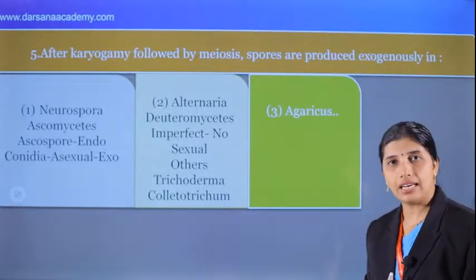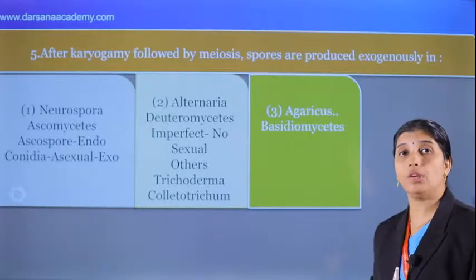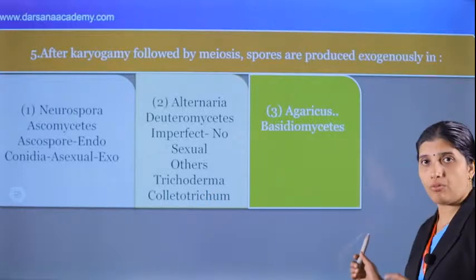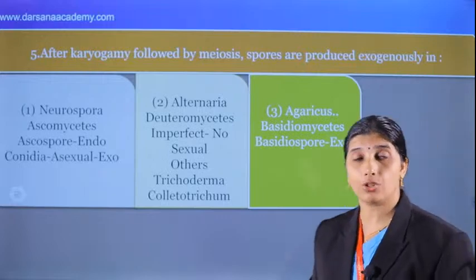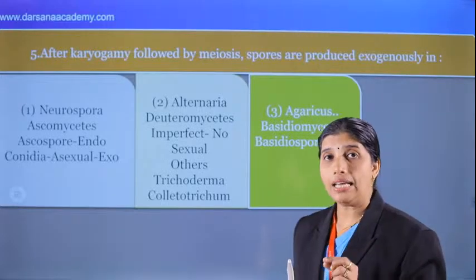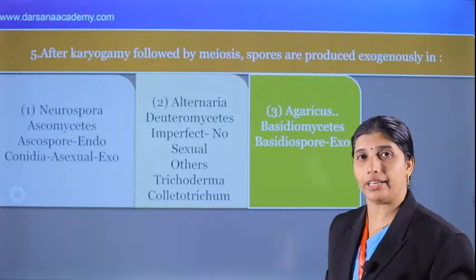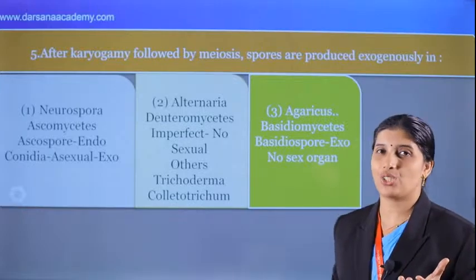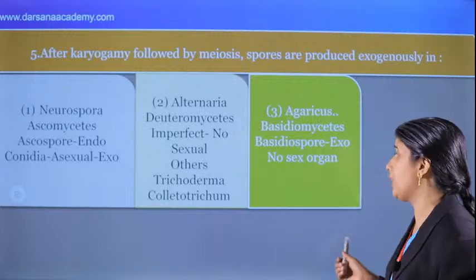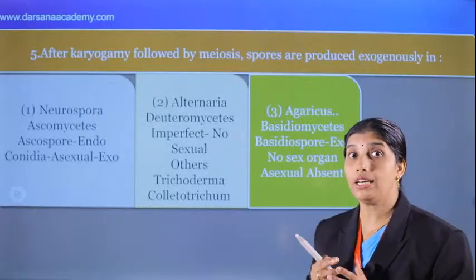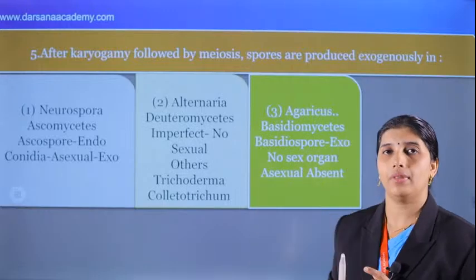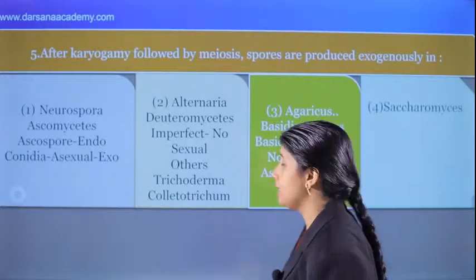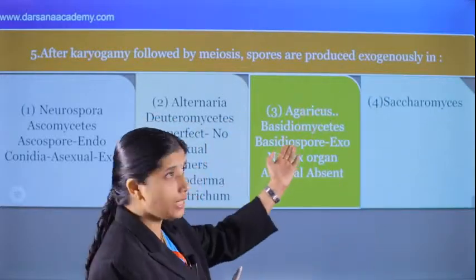Agaricus. And what about Agaricus? Agaricus is a mushroom, and they are basidiomycetes. Same concept in different angle questions are there. What is the specialty of basidiomycetes? They have basidiospores, that is a sexual spore produced exogenously. That's very important. Sexual spore produced exogenously. And there is no sex organ in the case of basidiomycetes. That's important. Sex organs are not there. Very important question for the entrance. And asexual reproduction is generally not there. That sentence is in the NCERT, and NCERT sentences will surely be asked for the entrance. Okay, and next we can see the last one, Saccharomyces. What is the exogenous producer? We can see that it is Agaricus, of course.